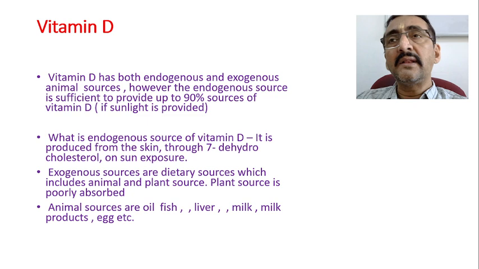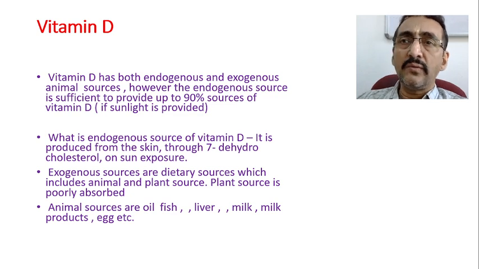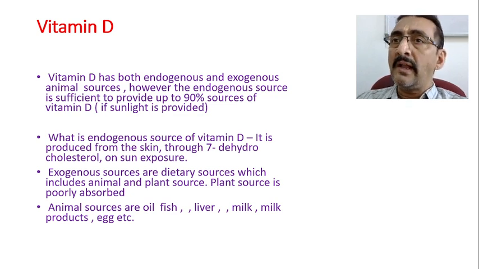So at least you have to take milk and milk products, which will provide a sufficient amount of vitamin D. Calcium is also there, vitamin D is also there, and egg yolk and other things. So they are the richest sources. Animal sources very rich in vitamin D are especially the oils, so fish oil or fish, then liver, milk products, egg, etc. They are considered the richest sources as far as animal sources are concerned.